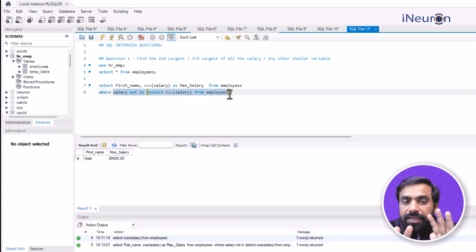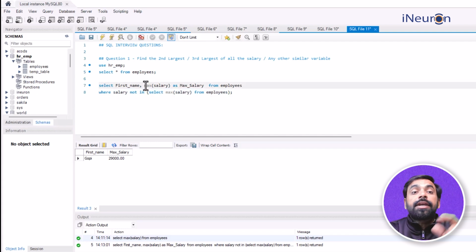So what the query is going to do is just take out the maximum portion over here, and it's going to reflect the rest of the data, that is the salary not in the maximum salary. I get the rest of the salaries, and now once I go for the maximum salary out of the rest of the salaries, I get the second highest salary.